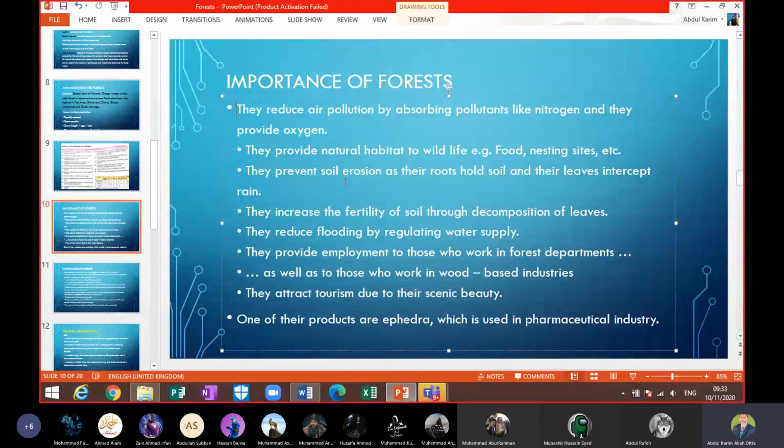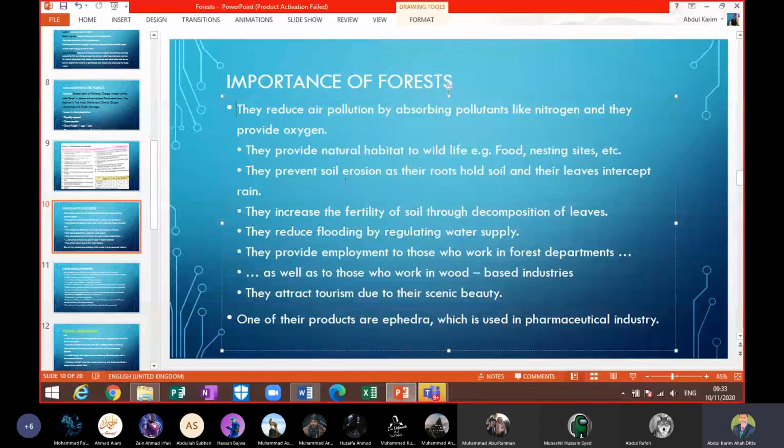They attract tourism due to their scenic beauty, because trees are part of nature. They increase the beauty of the area, and if we have beauty in that area, it means that it will attract tourism. People would like to see that area.